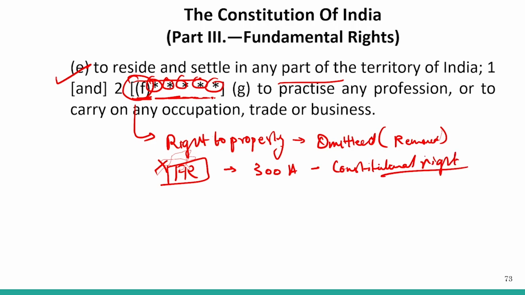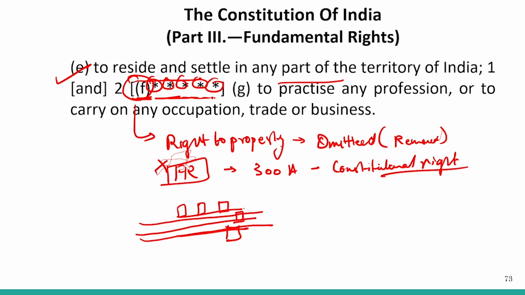Why was it done? The reason was that whenever there was a need to uplift a particular area, let's take the example of different houses, and there is one house here. Now the government wanted to build a road here for the upliftment of society.